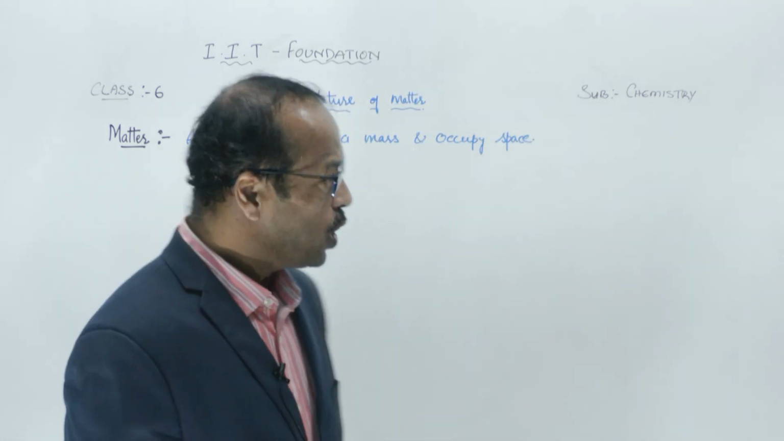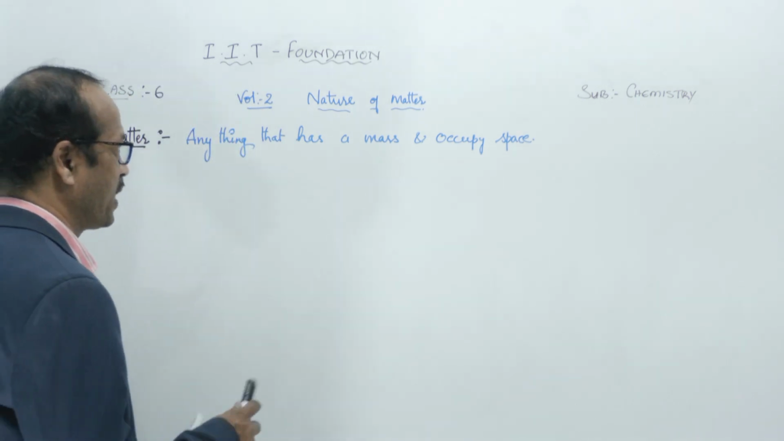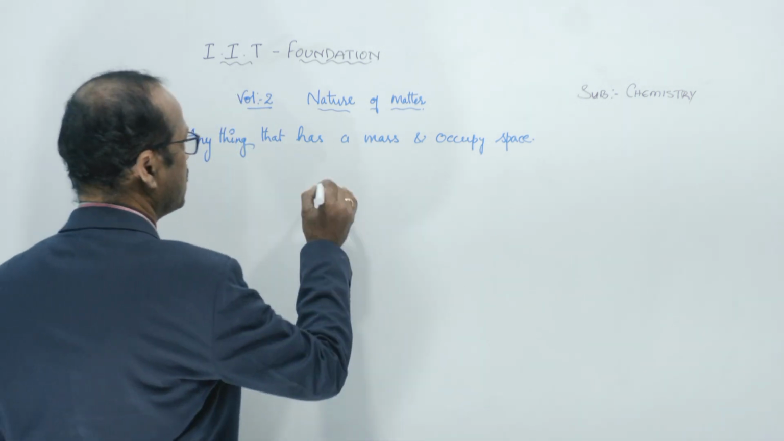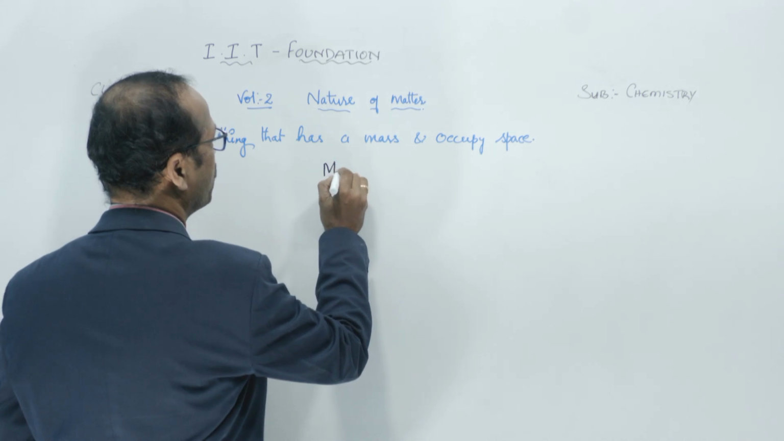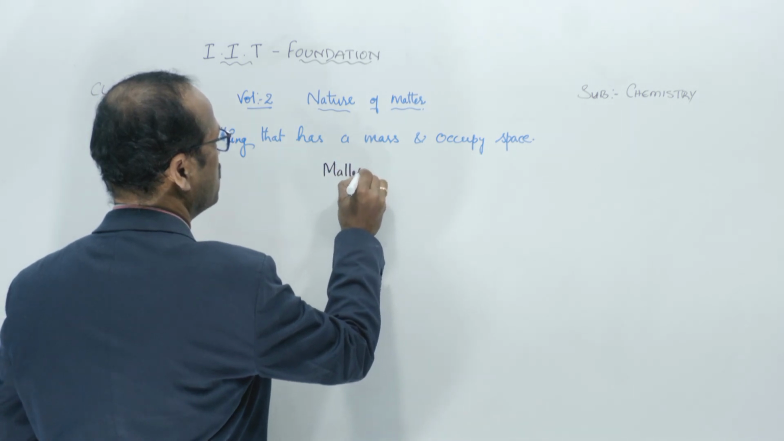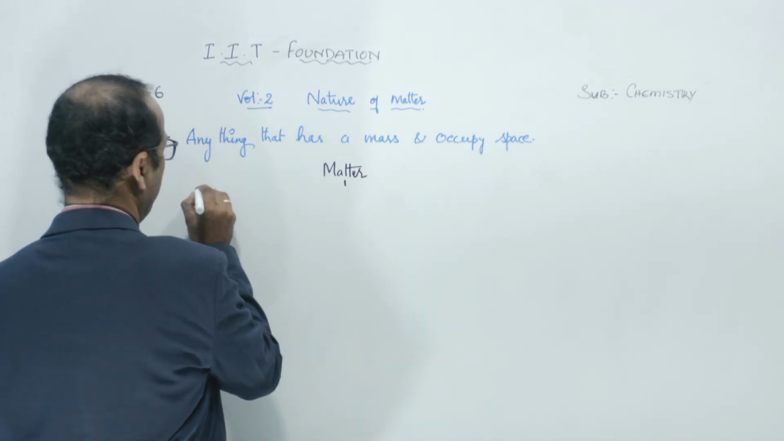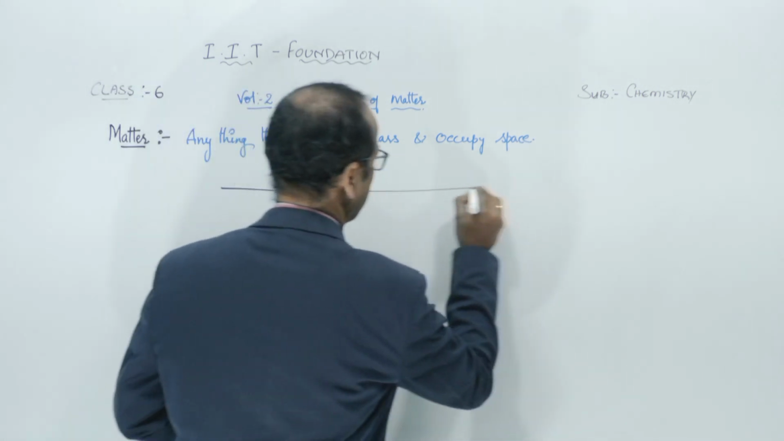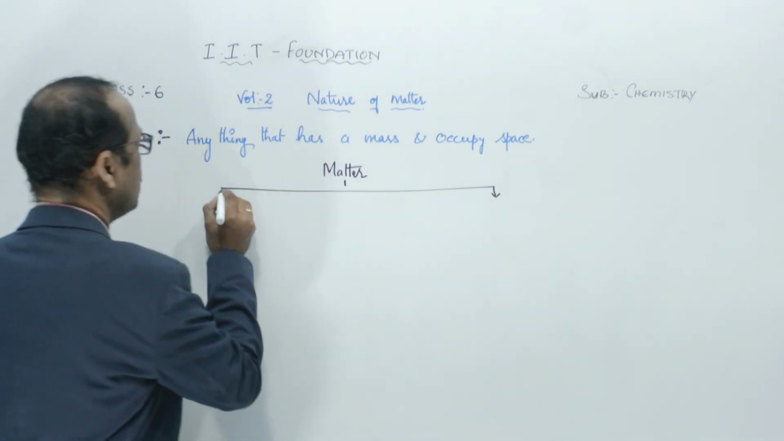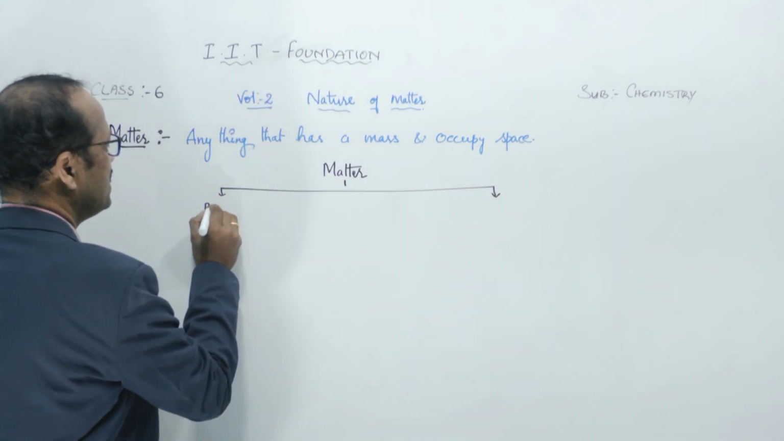Right. Now, classification of matter. Let's see the classification. How do you classify matter? Matter can be classified based on two things. One is on physical state.